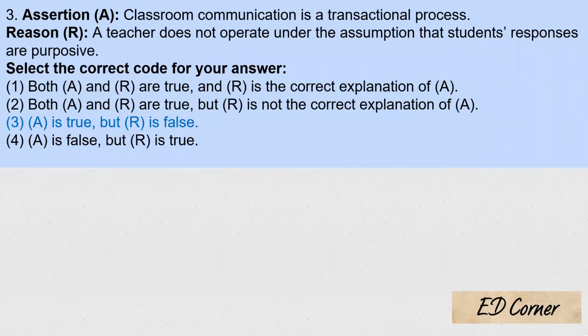Okay, first one, it's correct. But second, the reason they are telling: a teacher does not operate under the assumption that students' responses are purposive. No, whatever the students are telling or doing has an implication in that. Nevertheless, the student will respond in a different way. So the reason is false. Yes, the second condition is false. That is, A is true and the second condition is false. Accordingly, I have to choose the option and mark the answer.